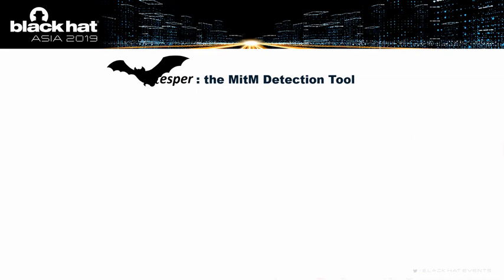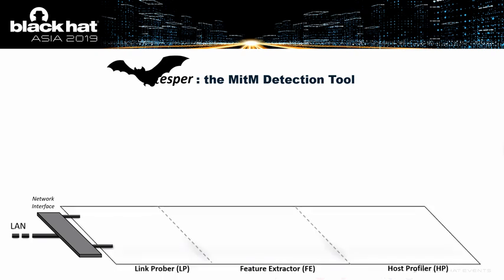So let's talk about the tool that we developed, we call Vesper. Vesper breaks down into 3 components: the link prober, the feature extractor, and the host profiler. First, we select an IP address somewhere inside our LAN, and we generate a random MLS sequence, and we send an intense burst of these ping requests to our host.